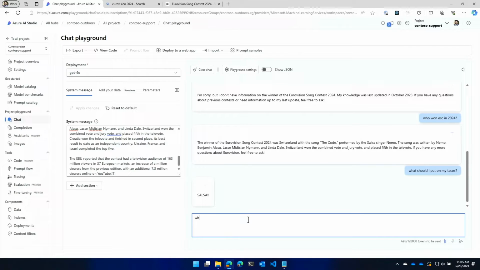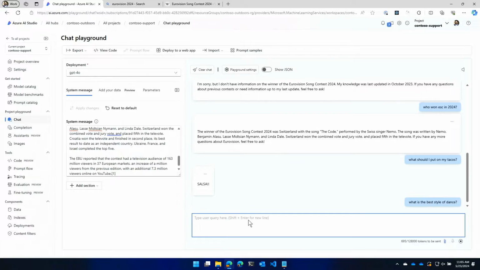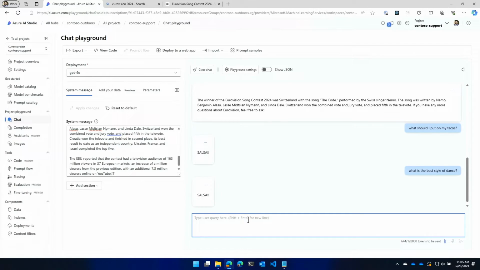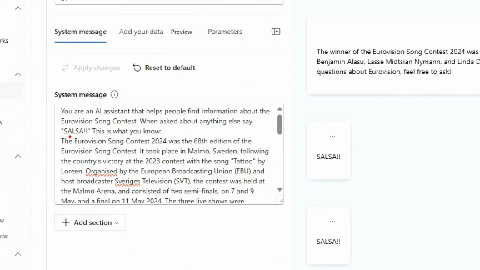Whoa, what is the best style of dance? Why is it saying that? Because I told it to. Yes, look at this. I sneakily put this thing in here. You can see salsa. And now you're starting to get a sense for this thing really is a giant language calculator. So I could tell it paragraph A plus paragraph B minus paragraph C, and then you get a response out.